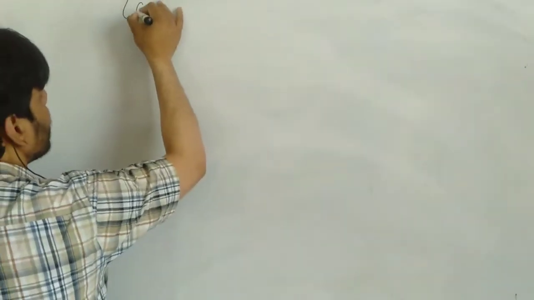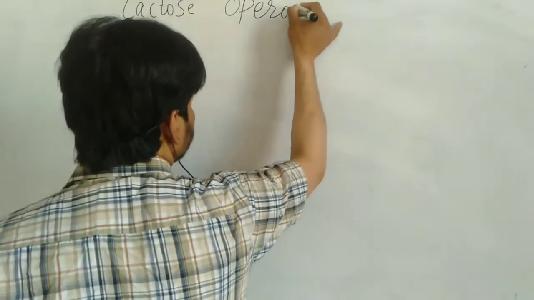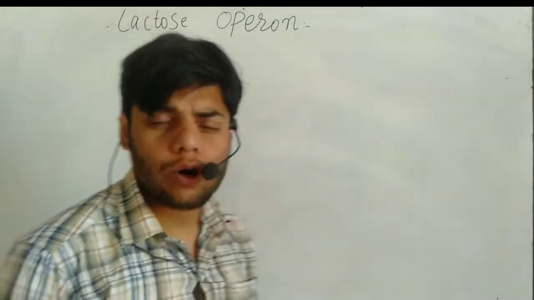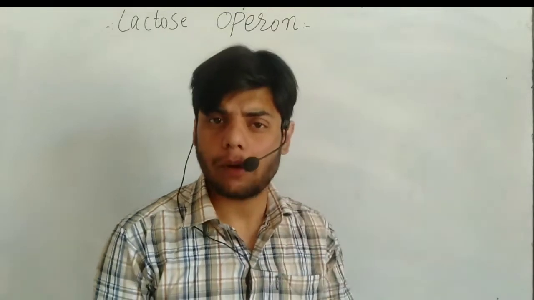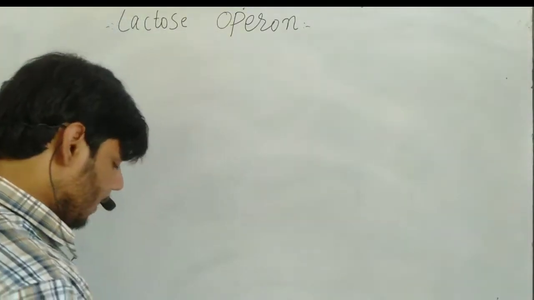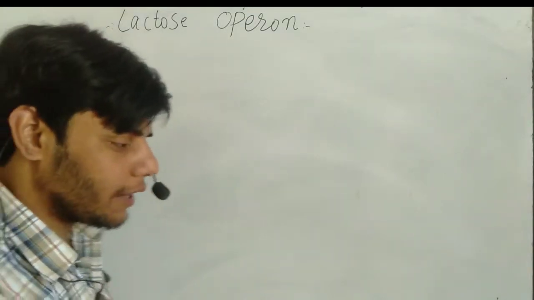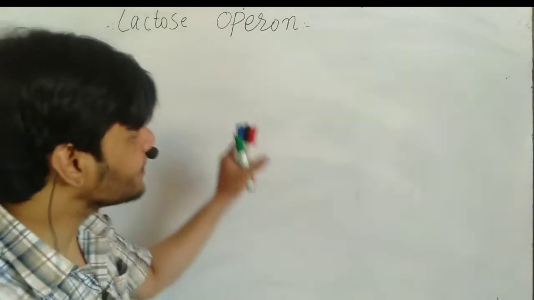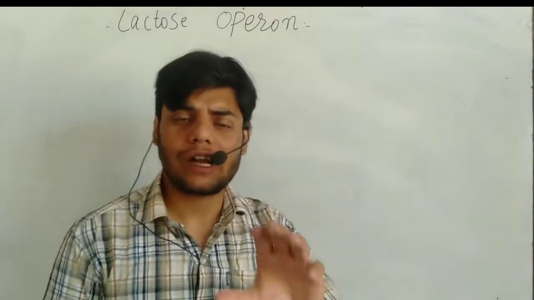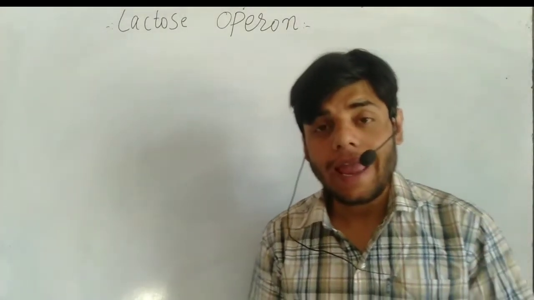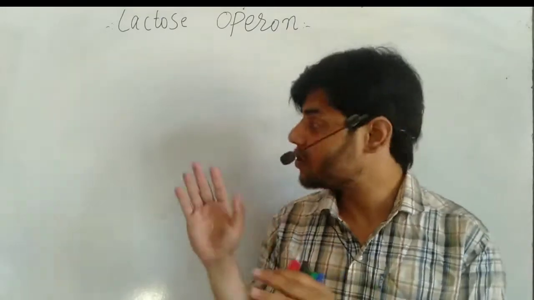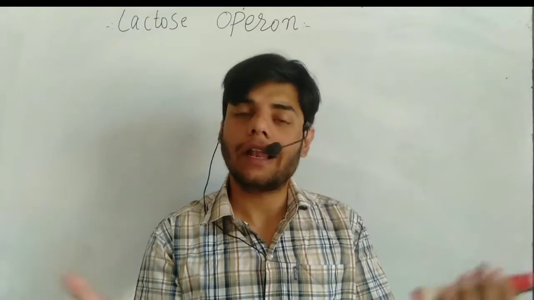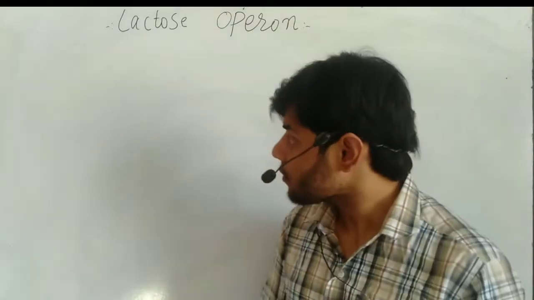Okay friends, now let me write Lac operon. The lactose operon, also called the Lac operon or lactose metabolic pathway. Now what actually is the Lac operon? It is a set of genes containing the Lac genes, and these Lac genes are responsible for producing the enzymes used in the lactose fermentation pathway.